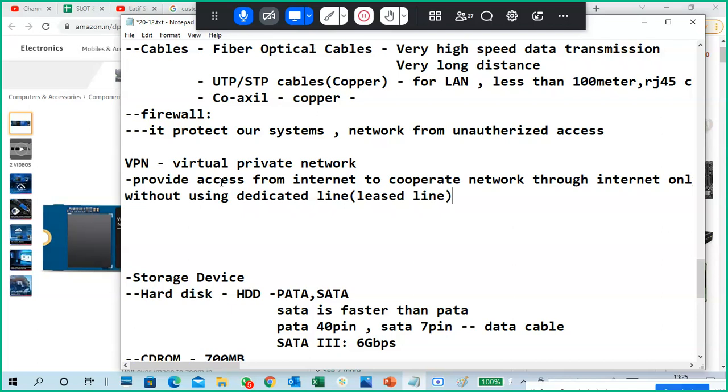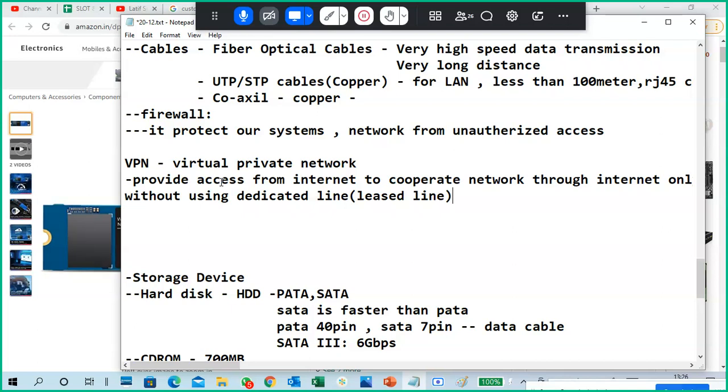My infrastructure servers are in the Hyderabad office. So what will they do? They'll take a leased line, meaning a dedicated connection through a service provider. We need a direct connection, so they will communicate directly from the Pune server to the Hyderabad server. That is dedicated lines.